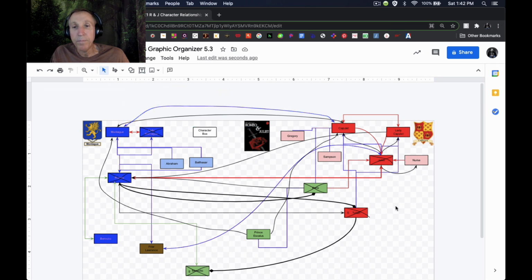All right. If you think of anything else, put them in there. All right. We got the Lady Capulet hating Romeo for sure. Yeah, that was in there.